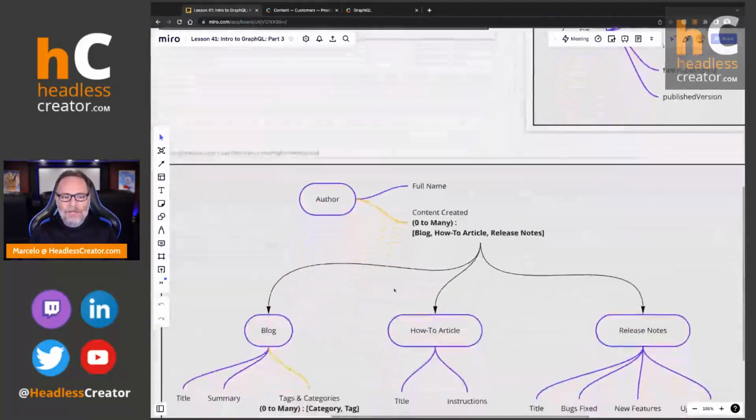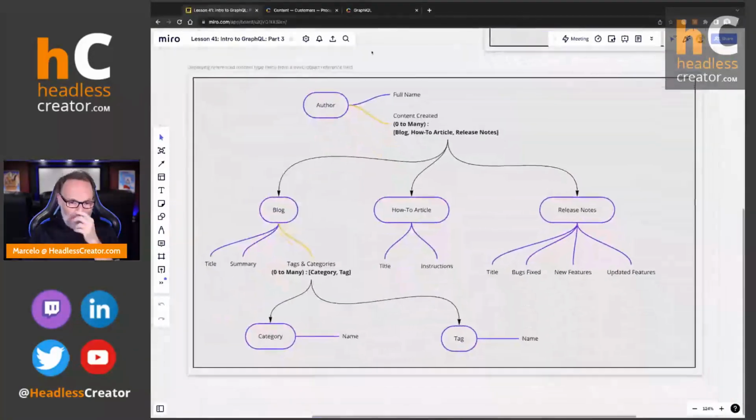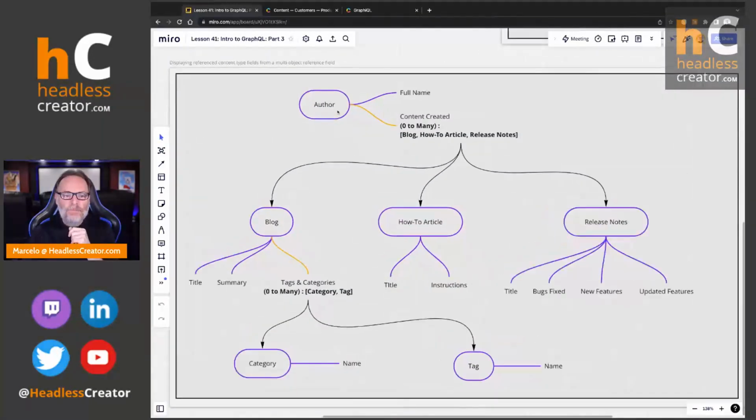And finally, what I wanted to show you is, here I have a content model. And it's very simple, this is for illustration purposes, right? But we have an author has a full name. And the author has a reference field, a link field, right? It's a many reference. And it allows us to attach to an author any content that that author created. For example, a blog, a how-to article, or release notes. So here's the blog content type, the how-to article content type, and release notes content type.